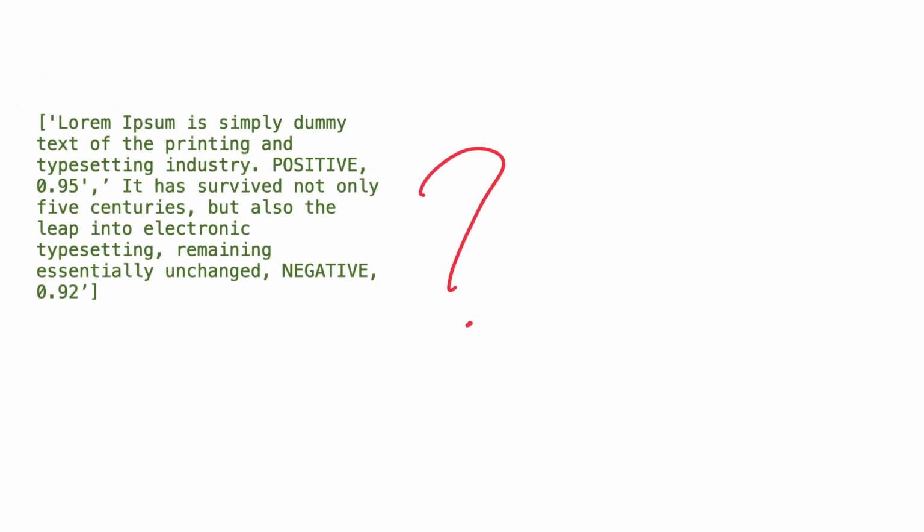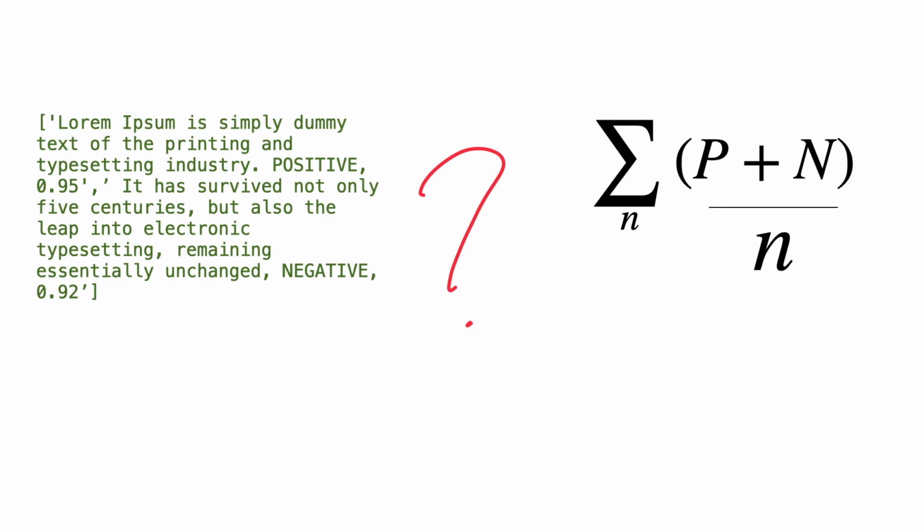All right, so now that you have all this text, what are you going to do with it? You have a positive and you have a negative, so what are you going to do? You're just going to take it and average it. Is that the right thing to do? So 1 for every positive, -1 for every negative, you add all of them up and divide it by the number you have? Probably not. There's actually a better way to do it.